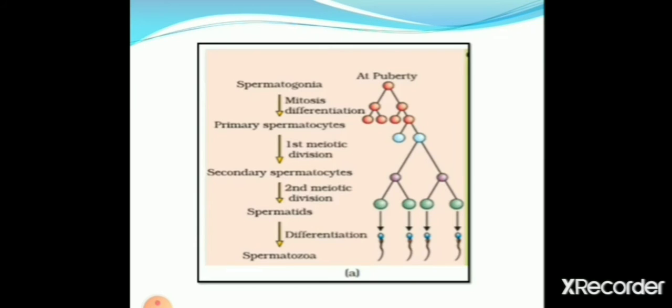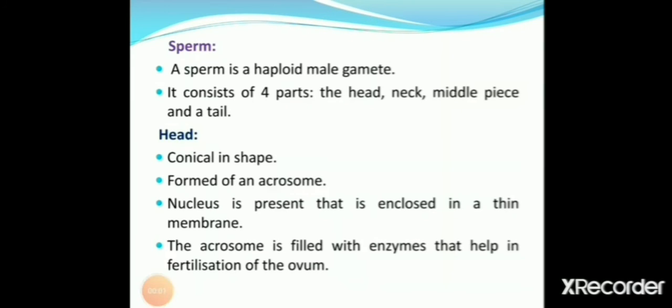Then the secondary spermatocytes undergo second meiotic division and form four haploid spermatids. Spermatids undergo differentiation, that is some physiological and morphological changes, and are converted into spermatozoa or sperm. Now let us examine the structure of a sperm.